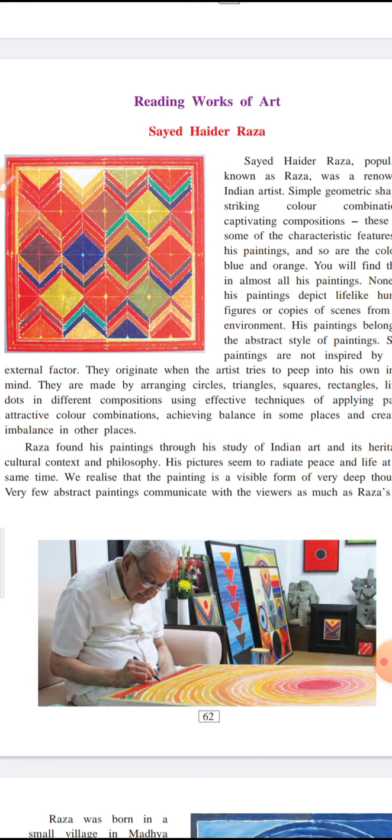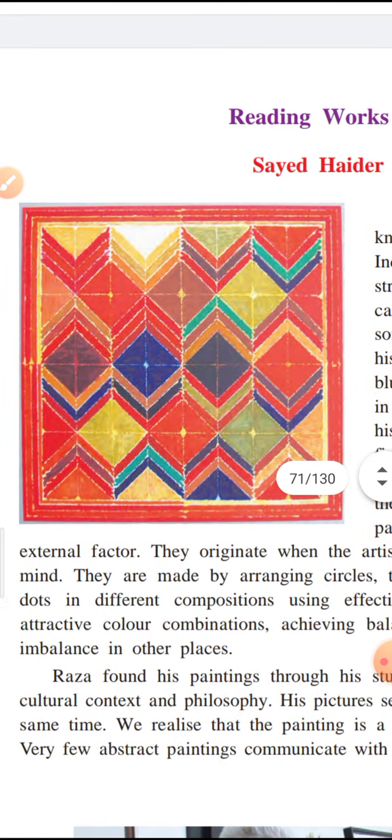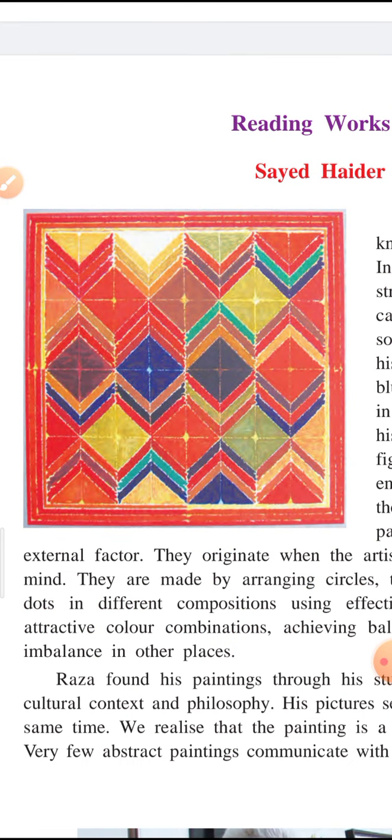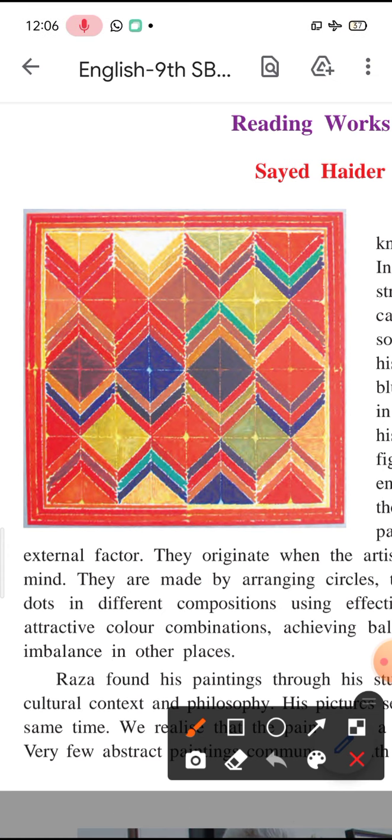Now create balance and create imbalance means, for example, if you see this picture, you'll see that since in this part quite dark colors are used, you tend to focus on these parts, but that does not mean that your eyes do not capture the remaining part of the picture or drawing.